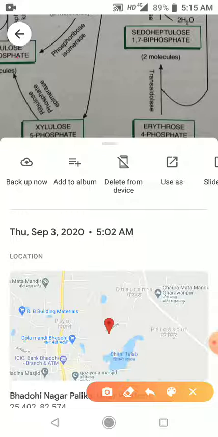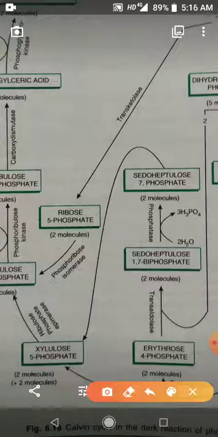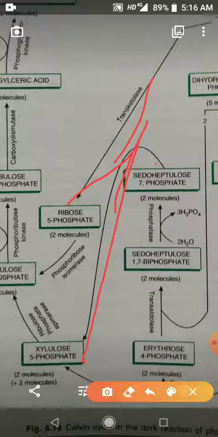So in this way you get 2 molecules of 3-phosphoglyceraldehyde and 2 molecules of sedoheptulose both combined together here. Then it will form 2 molecules of xylulose and 2 molecules of ribose. So together 4 molecules of xylulose are there.